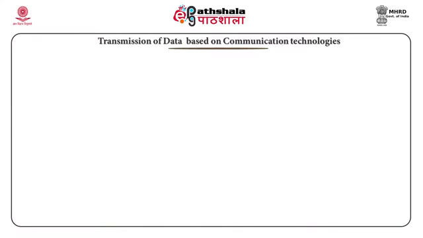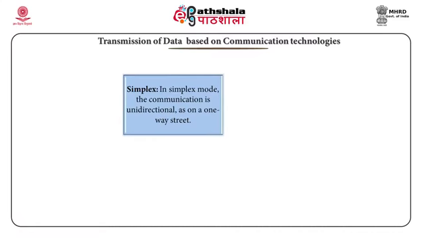Transmission of data based on communication technologies. We can communicate with other devices by sending and receiving data. The data passes through the following modes: simplex, half duplex or full duplex. First one, simplex. In simplex mode of data communication, the data is passed in one direction, like a one-way road.